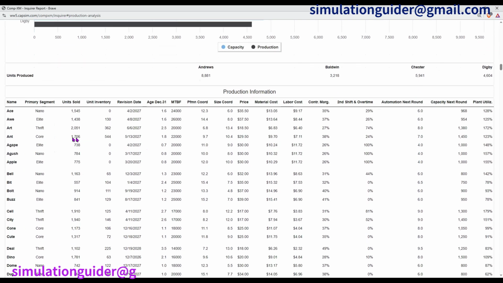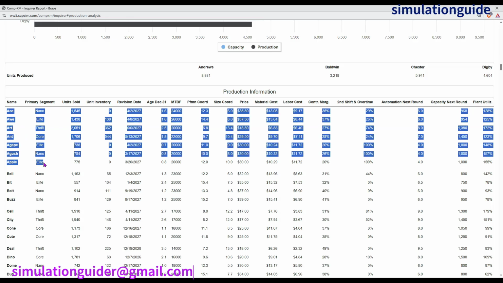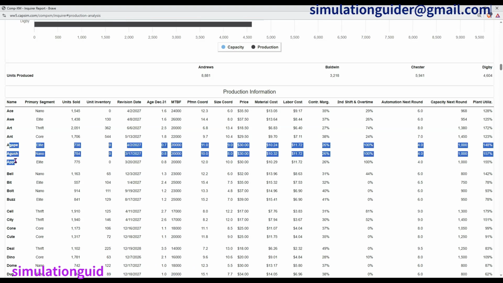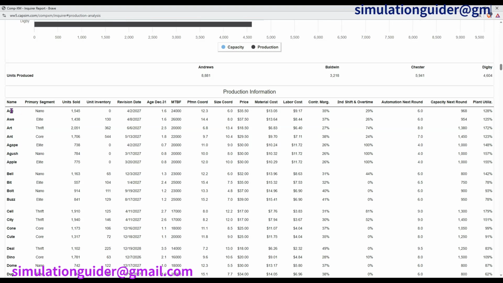Under the production analysis part, we are able to see the products that you're selling. You can see these are our products. We introduced 3 more products: Agep, Agush, and Apple. So these are 3 more products so that we can maximize on our profits. S is in nano, Our is in a light, Art is in thrift segment, Ant is in the core segment. Agep is in a light, but it's a cross product. Agush is in a nano, and Apple is in a light.